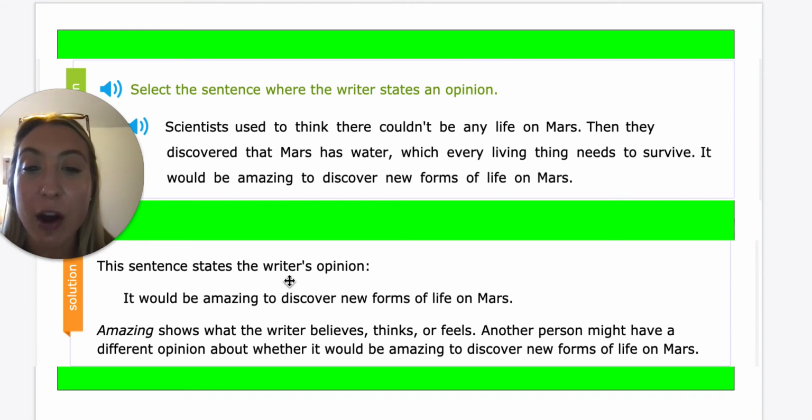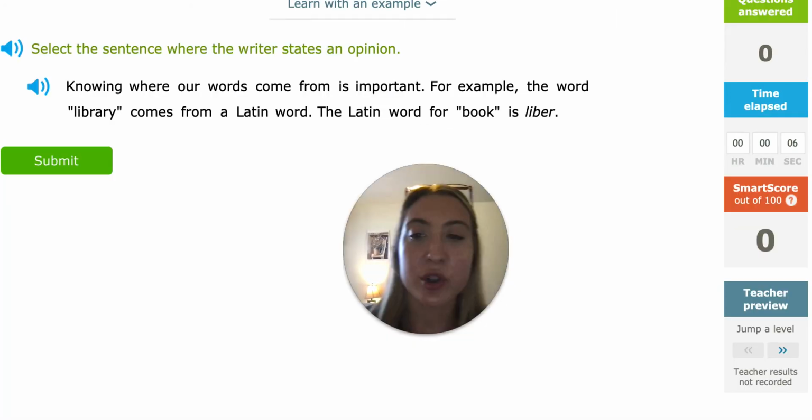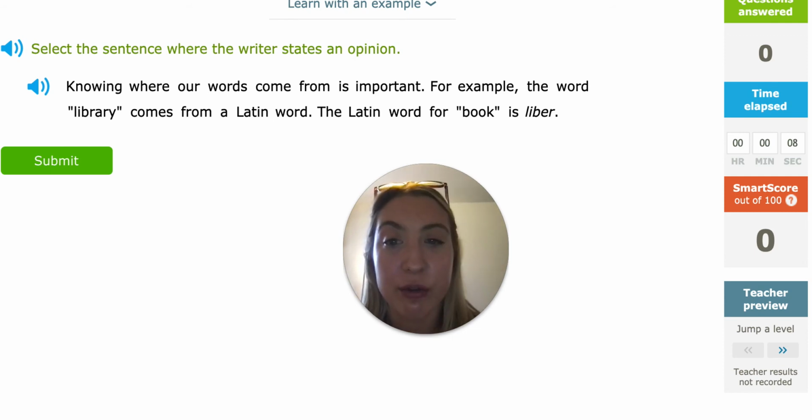So how do we know it's an opinion? Well, amazing shows what the writer believes, thinks, or feels. Another person might have a different opinion about whether it would be amazing to discover new forms of life on Mars. So let's do another example together. What we're going to be doing is reading through what the writer states, and we decide where's the opinion. Knowing where our words come from is important. For example, the word library comes from a Latin word. The Latin word for book is liber.